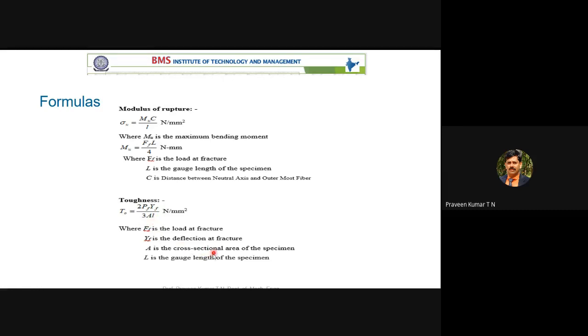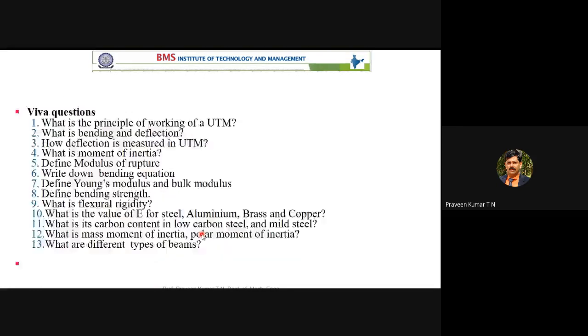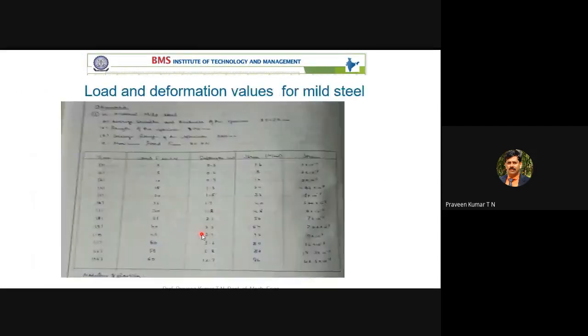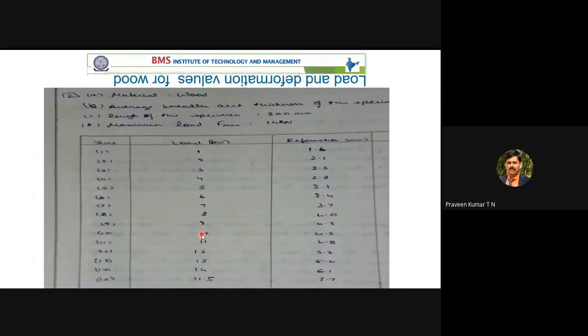A is the area of the cross section. L is the length. Whether it is lowercase or uppercase, if you use lowercase here, keep lowercase everywhere. If you use uppercase, keep uppercase everywhere. Keep the same. This is the formula. Now, for the last part of your experiment, you have to note down the values. Even though I am putting these photos in your PPT in your Google Classroom, still note down the values.